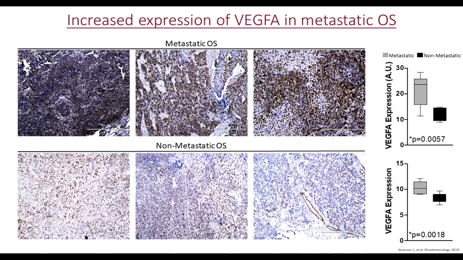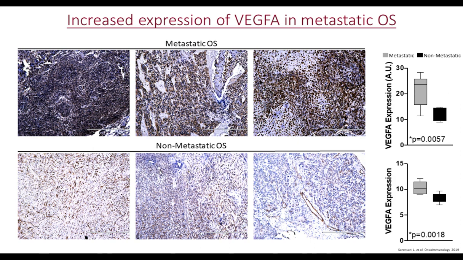On the top row, what we can see is VEGF-A immunoreactivity in 3 different metastatic osteosarcomas, and the bottom row illustrates VEGF-A expression in 3 different non-metastatic osteosarcomas. So we can see clearly that the metastatic osteosarcoma specimens express higher levels of VEGF than the non-metastatic osteosarcoma specimens. And this is quantified on the right.